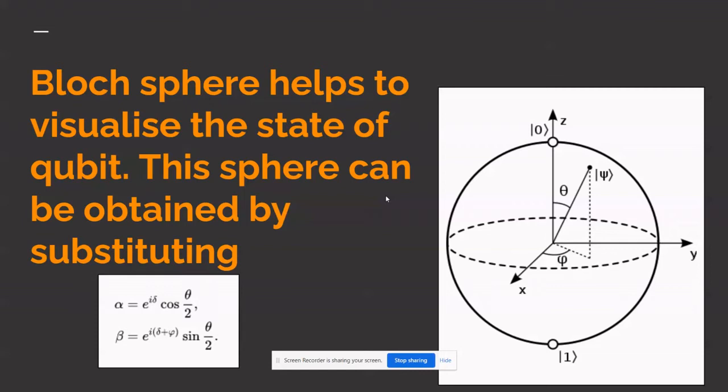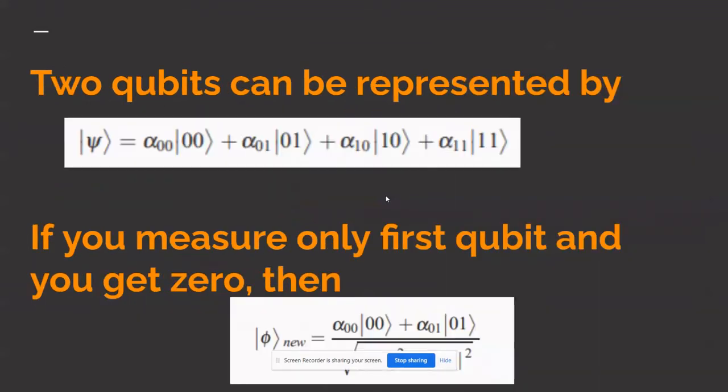So the Bloch sphere we can obtain by substituting alpha is equal to e raised to i delta cos theta by 2, and beta as this value. A two-qubit system can be represented by using the four parameters alpha 0 0, alpha 0 1, alpha 1 0, and alpha 1 1. So if we measure the first qubit and I get 0, that means the first qubit has collapsed to the 0 state and the second qubit is still in the superimposed state. So the first qubit being 1, that is alpha 1 0 and alpha 1 1, is gone. That means the new state will be alpha 0 0 and alpha 0 1.